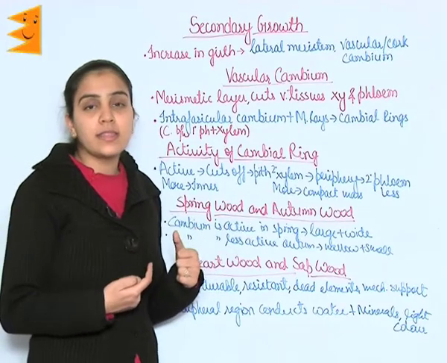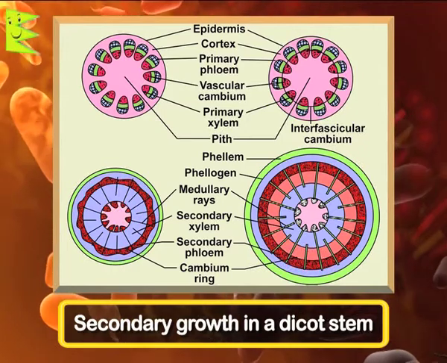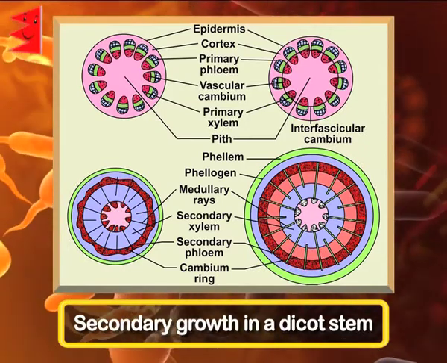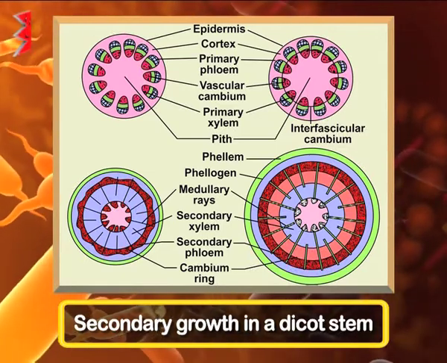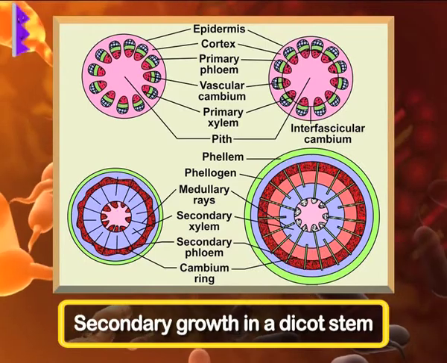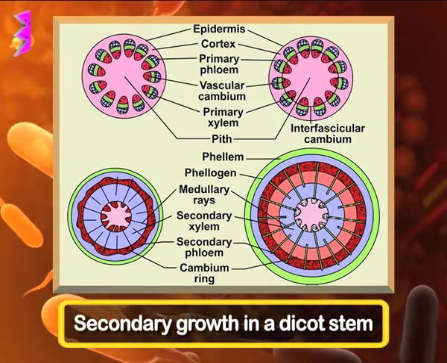You can see in the diagram how the cortex is there, primary phloem, primary xylem is there, medullary rays are there, and how they are showing secondary growth, that is formation of secondary phloem, secondary xylem, medullary rays, etc.